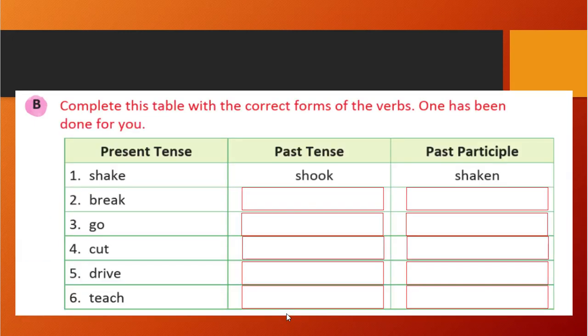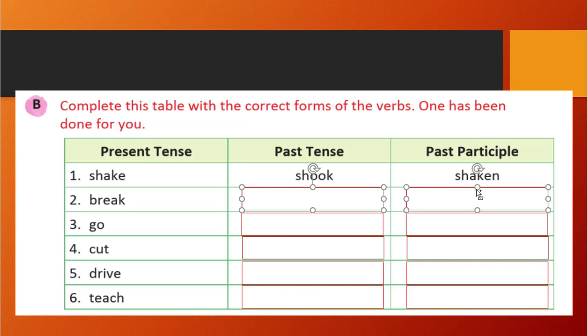Okay, let's see further. What do we need to write here? The past tense and past participle of the given present tense. The first form given is shake. The past tense is shook. The past participle will be shaken. Break will become broke and broken.